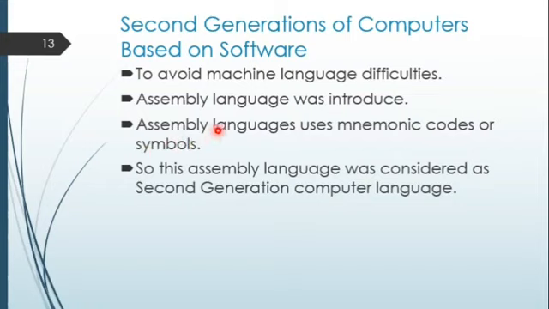Each and every code is in binary digits and placed on that higher level language mnemonic codes. So assembly language was considered the second generation language.